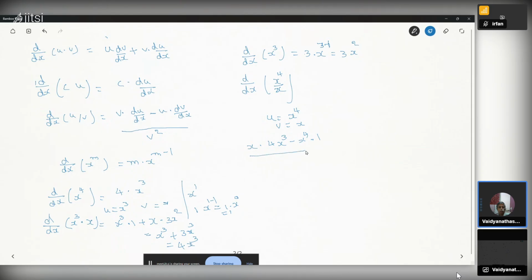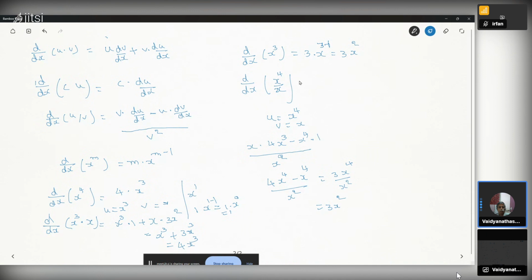Divided by v square. v is x, so v square is x square. Let us verify this. x power 3 into x is x power 4. So 4x power 4 minus x power 4 into 1 is x power 4, divided by x square. That is 3x power 4 by x square, equal to 3x square.